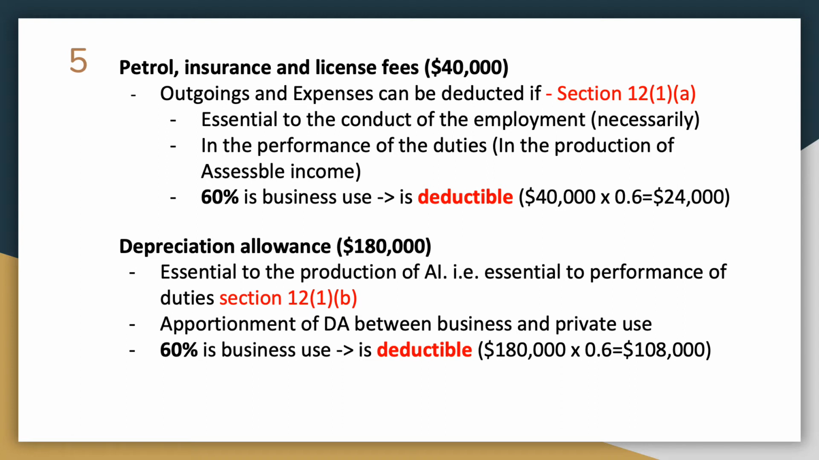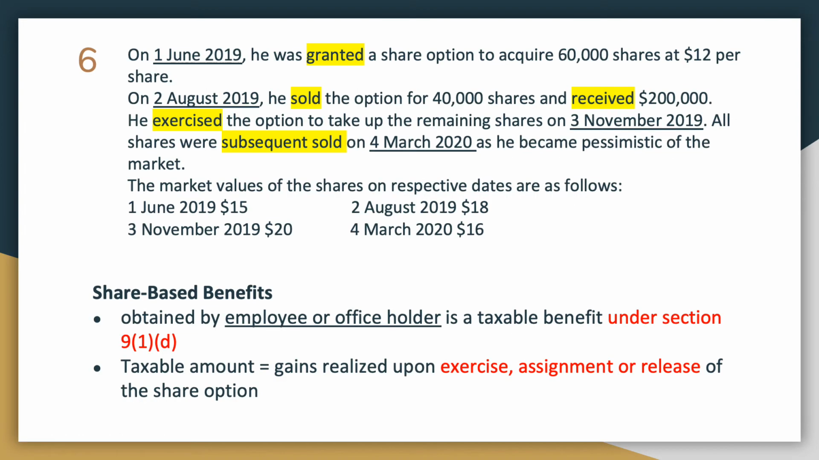And for the depreciation allowance, the $180,000, it can only be deducted if it is essential to the production of assessable income. And the same as petrol, insurance, and license fees, 60% is deductible. So after multiplying by 60%, the deductible amount is $108,000.